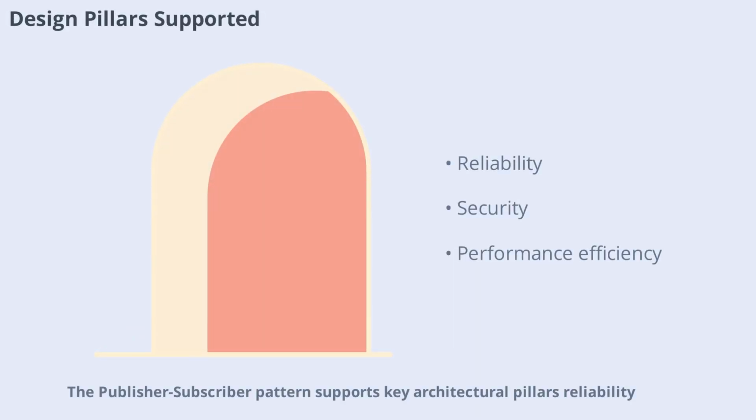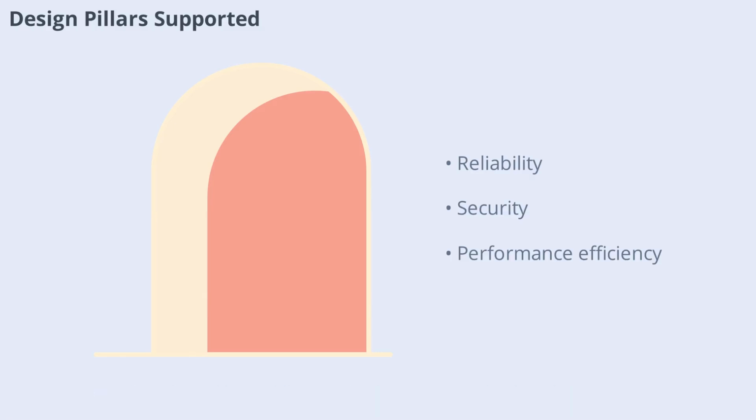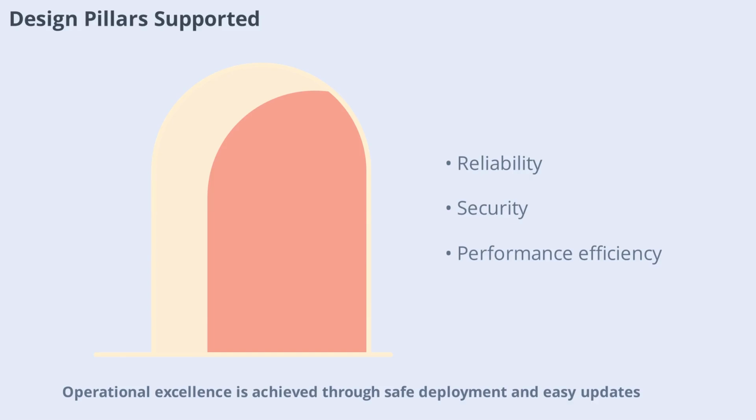The publisher-subscriber pattern supports key architectural pillars: reliability, security, cost optimization, operational excellence, and performance efficiency. Decoupling components improves resilience and allows independent scaling. Security is enhanced through segmentation. Cost is optimized by enabling event-driven consumption-based billing. Operational excellence is achieved through safe deployment and easy updates. Performance is boosted by allowing each component to scale as needed.